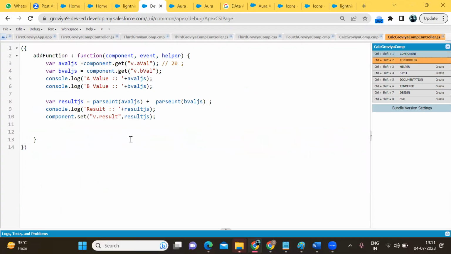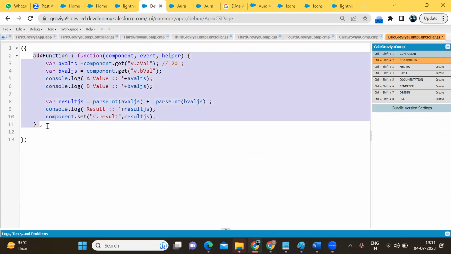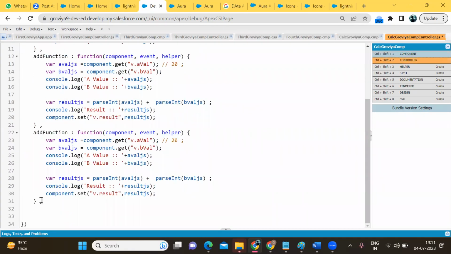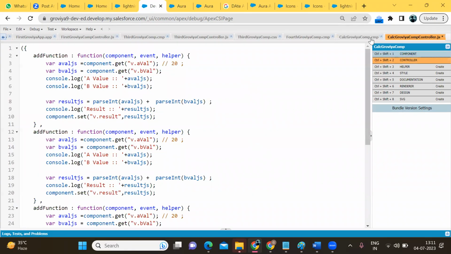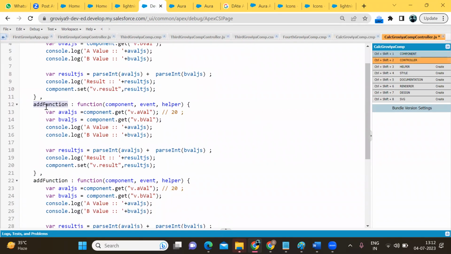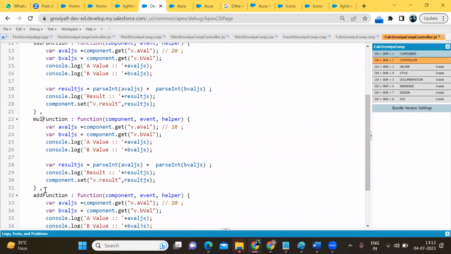Okay, go to the JS file and you can create 4 functions. How can we create multiple functions? Use a comma, create as many functions as you want to create. So I've created 4 functions. Now I'm going to change the names: sub, multiply, and div.